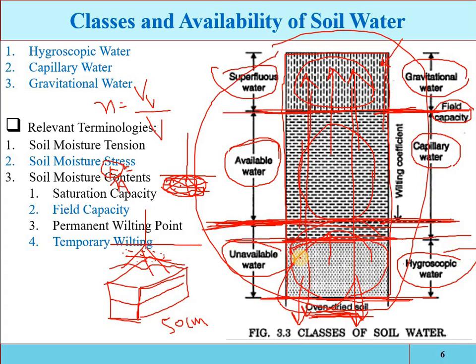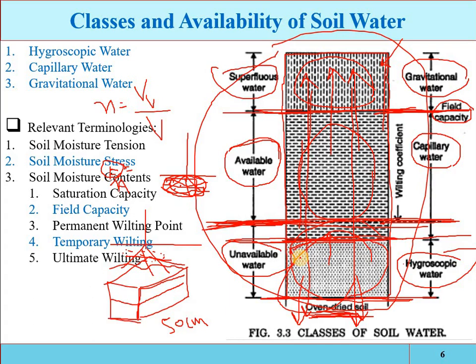Okay, in the summer season, mostly at daytime, the evapotranspiration rate is high, so in the afternoon or daytime the plants are temporarily wilted. But at night time it regains its rigidity and its growth, which is called temporary wilting. And also we have the ultimate wilting.